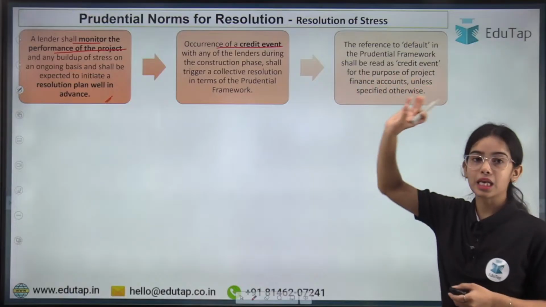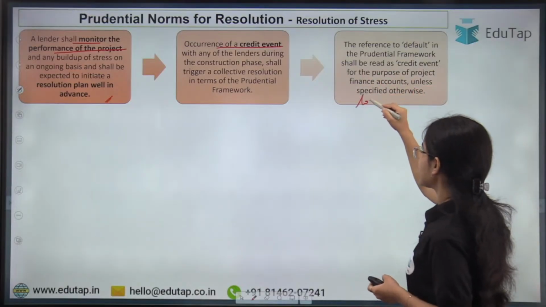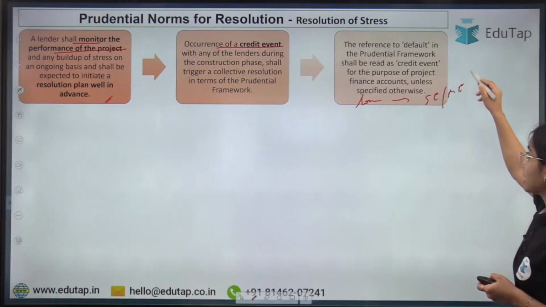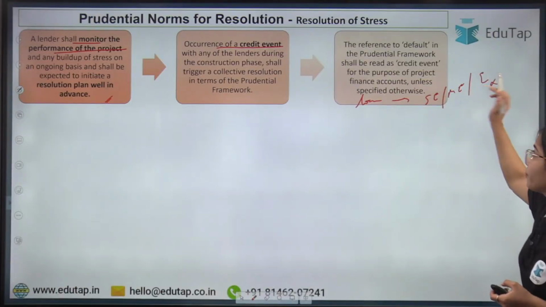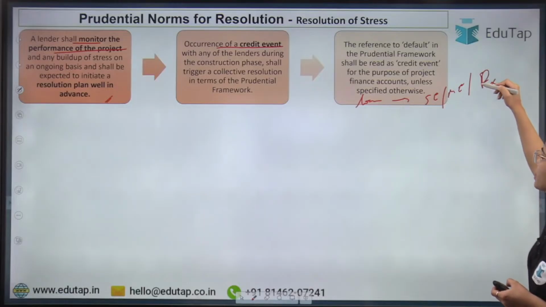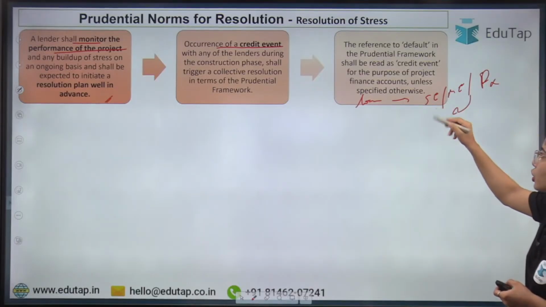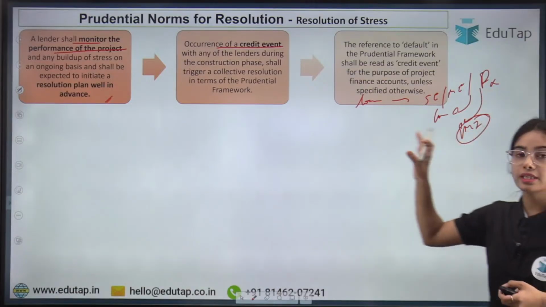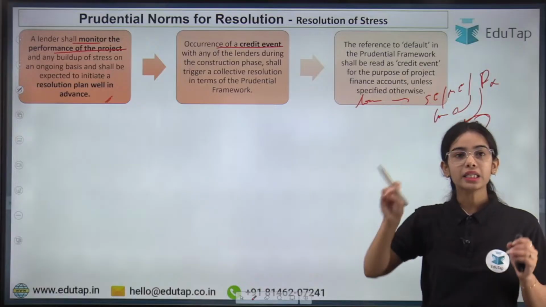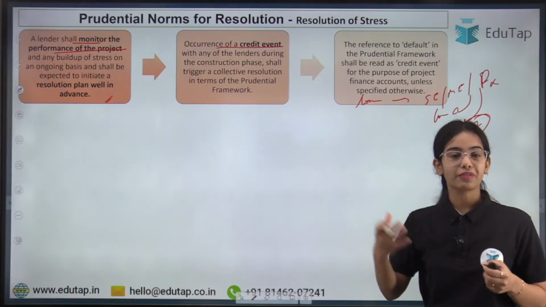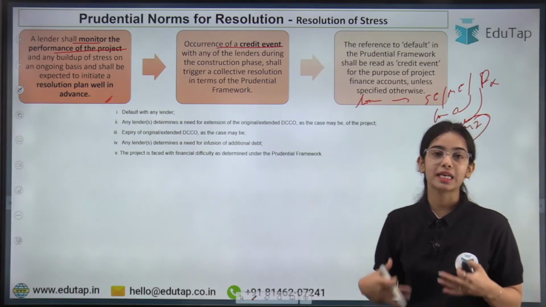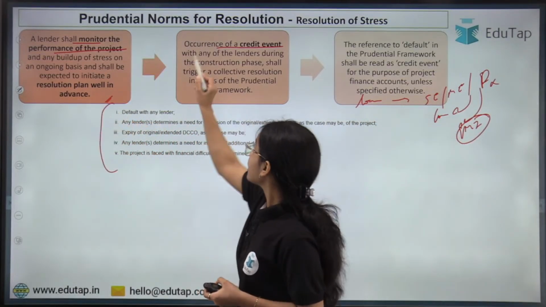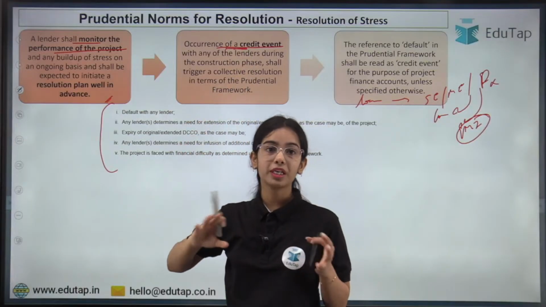Now usually in the case of other loans, the stress is seen that okay, the entity, the small enterprise, the medium enterprise, is not able to pay, any entity or any person is not able to pay the loan, or the person is not able to pay the EMI. Then it is said that this loan is under stress. But in the case of the projects that we are talking about, in the case of infrastructure projects and the commercial estate projects, the credit event or the default can happen in various ways.